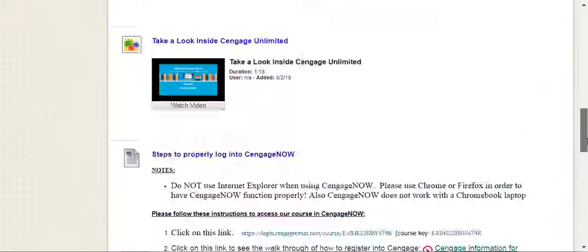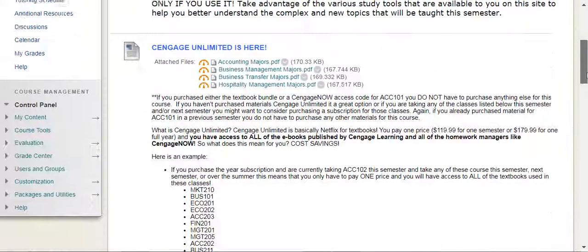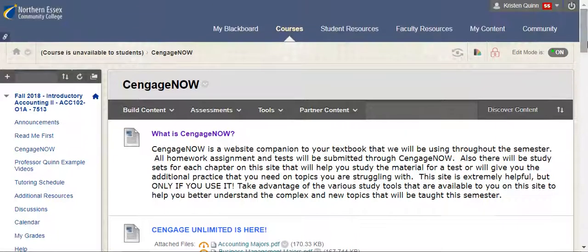So that is the end of part 1. Part 2, we'll get into all of the benefits and features of Cengage Now.